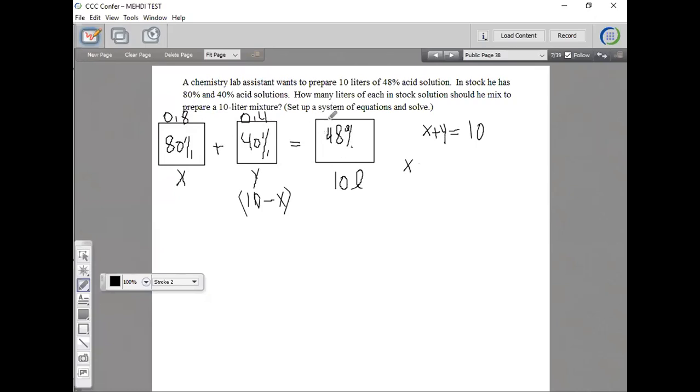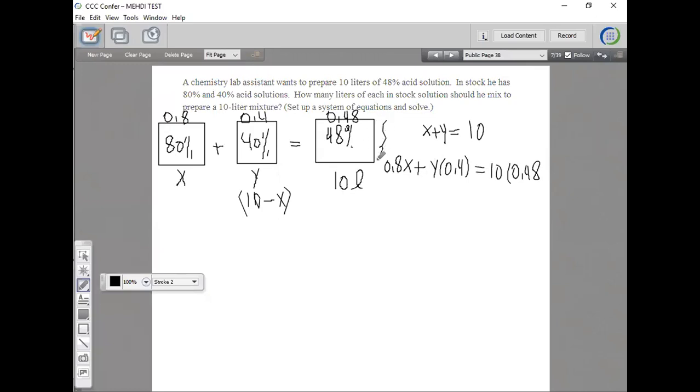48% would be 48 divided by 100, which is 0.48. So we have 0.8 times X, amount times the strength, plus, now if you want to use Y, that's fine, 0.4 times Y is equal to 10, amount times the strength, 0.48.